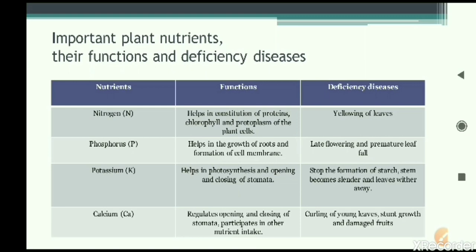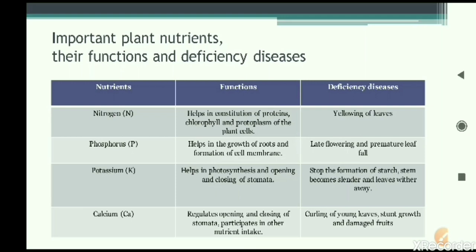Next is potassium. Its symbol is K. It helps in photosynthesis, or indirectly you can say it helps in the preparation of food. It also helps in the opening and closing of stomata. That is also related to photosynthesis only. The deficiency disease: it stops the formation of starch and the stem becomes slender. Slender means soft, and the leaves wither away. Wither means fall down. The leaves will fall down, and the stem will become very weak because of the lack of potassium mineral in the plant body.